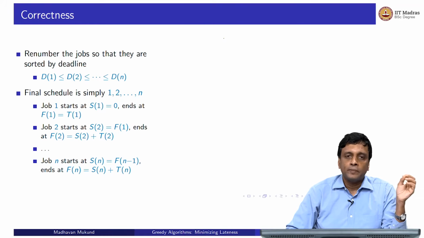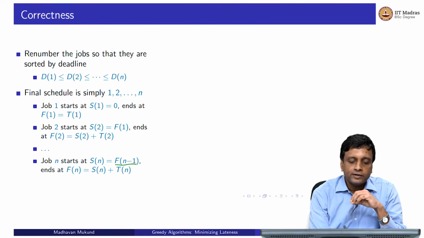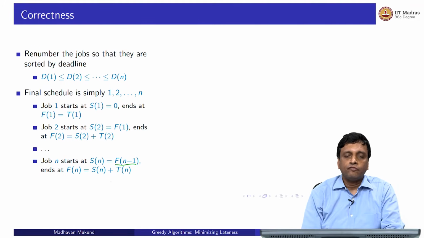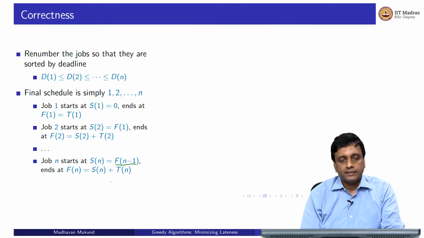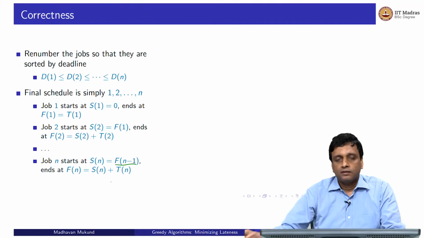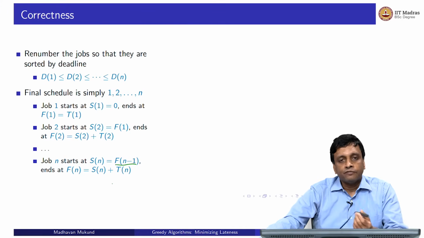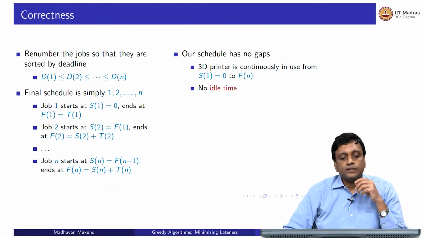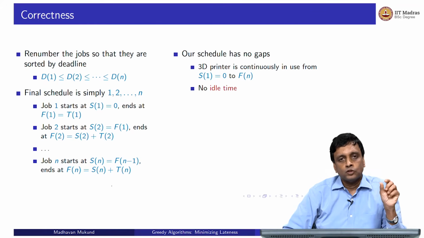So in general, the last job Sn will start when the n minus 1th job is finished, and it will finish at time Fn, which is Sn plus Tn, right? So this is a simple algorithm, but what we have to justify is that this way of doing it works. So one thing to observe is that when we do it this way, we are not having any gaps, right? There is no idle time.